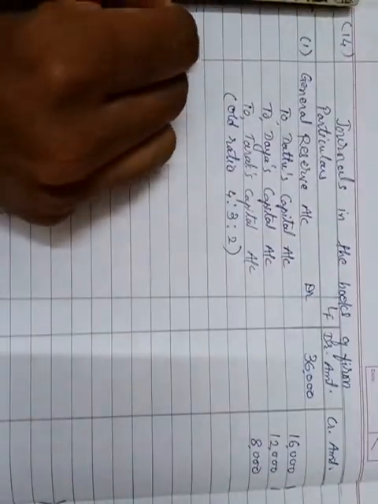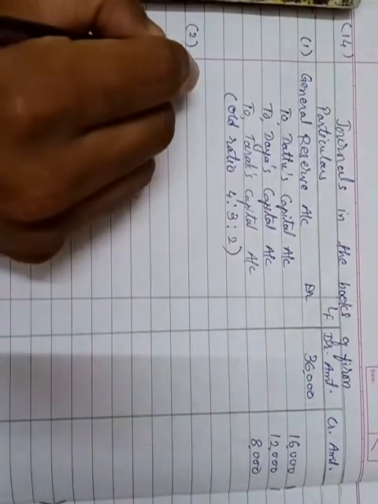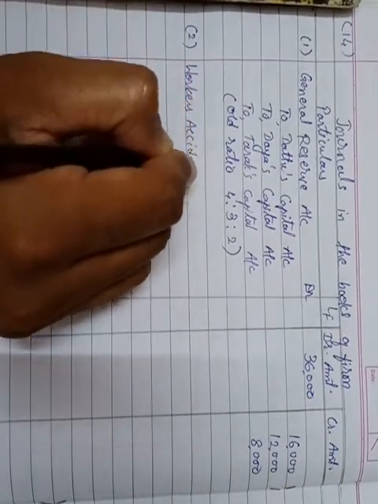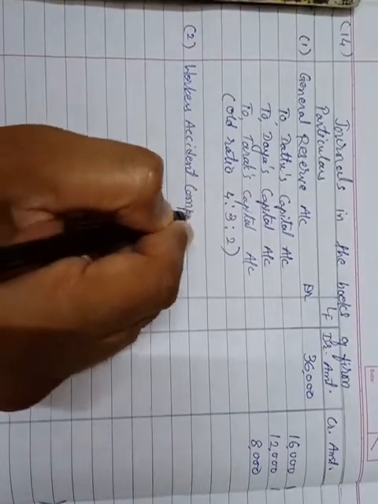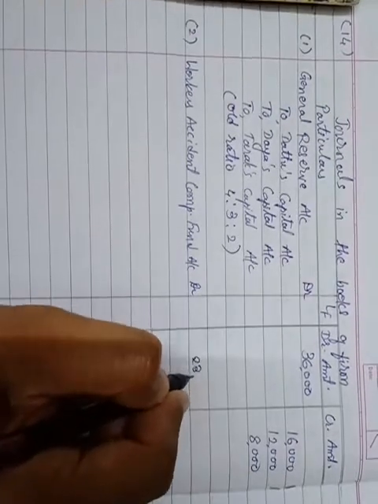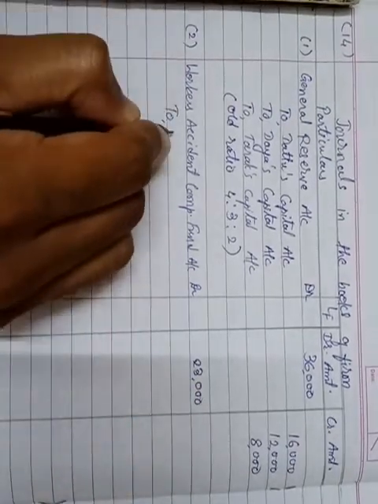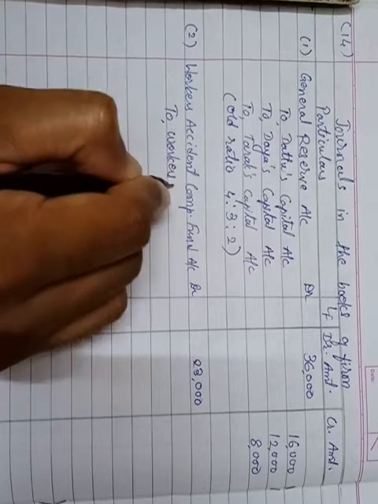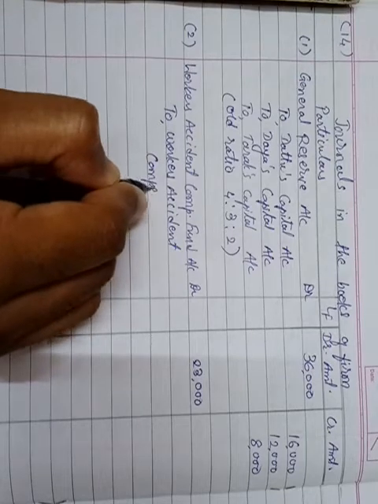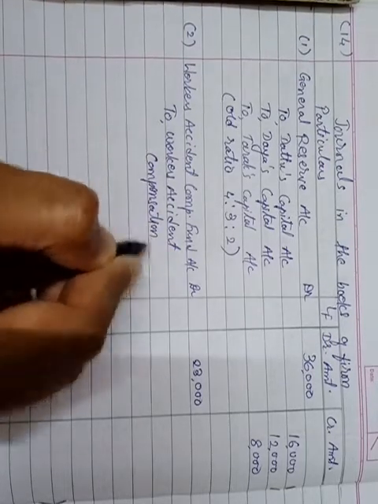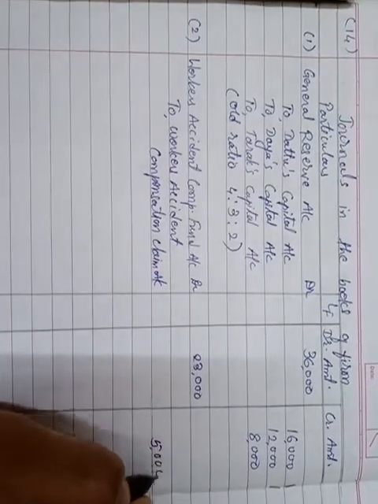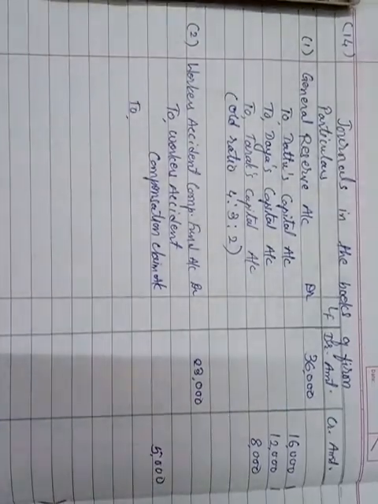So now the journal entry for this second one, we have to close the accident compensation fund account. So the entry will be workers accident compensation fund account debit by 23,000 total to workers accident compensation claim account, that is by how much? 5,000, and remaining will be distributed among partners now.